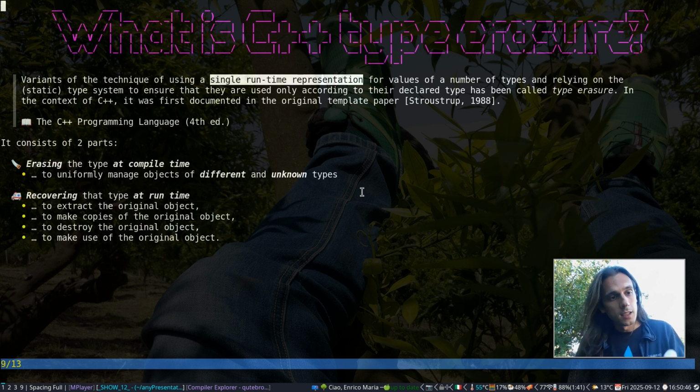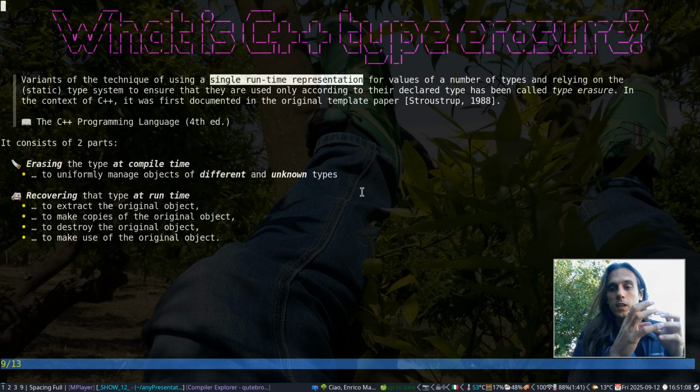And indeed, that's the second part of type erasure, which is recovering the information of what the type is at runtime. That means that when you erase the type, you want to make sure to put things in place such that at runtime you will be able to recognize the object that you've erased the type of, and that you can use the API of the type it was declared with.